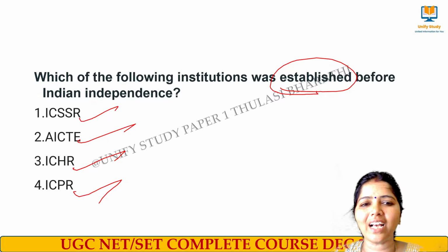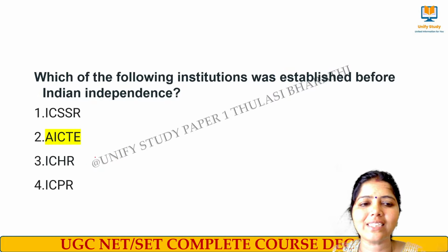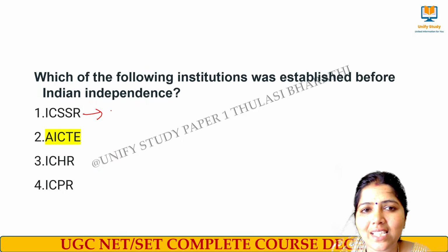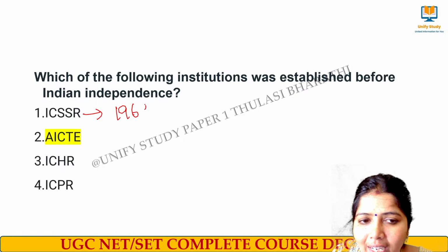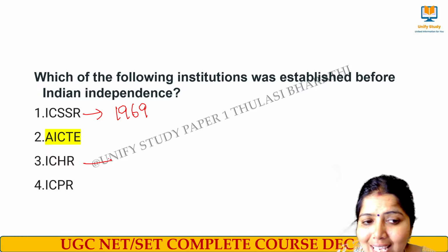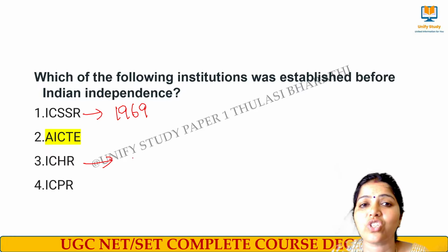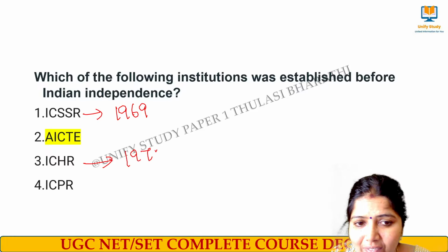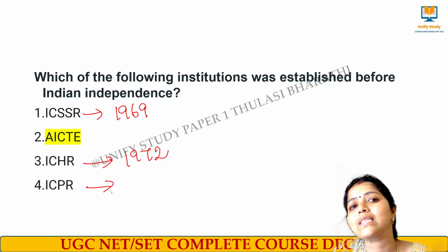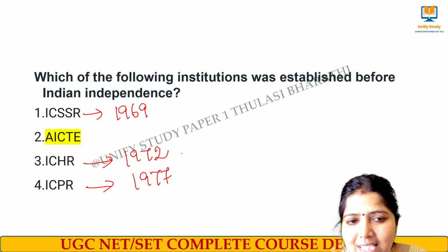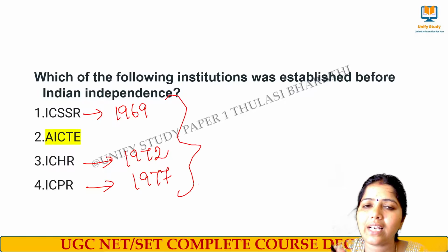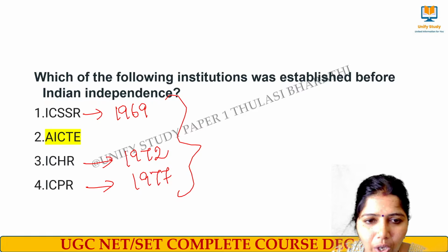Okay, the right answer for this question is AICT. Here, ICSSR is for Indian Council for Social Science Research, started in the year 1969. ICHR is for Indian Council for Historical Research, started in the year 1972. ICPR is for Indian Council for Philosophical Research, started in the year 1977. So don't forget, years are very mandatory in terms of higher education, that we cannot avoid.